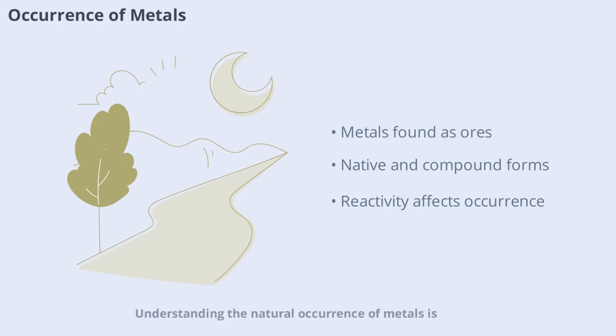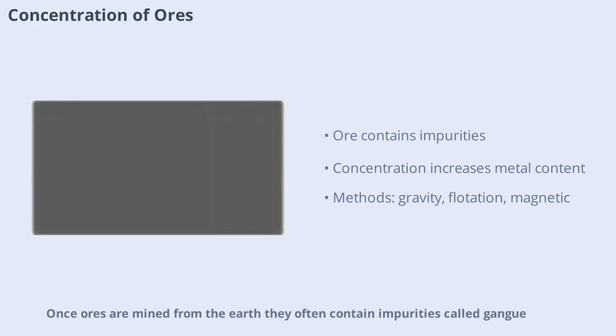Understanding the natural occurrence of metals is the first step in the extraction process, as it determines the method used for their isolation. This knowledge also helps in identifying the most efficient and environmentally friendly ways to obtain these valuable resources. Once ores are mined from the earth, they often contain impurities called gangue.